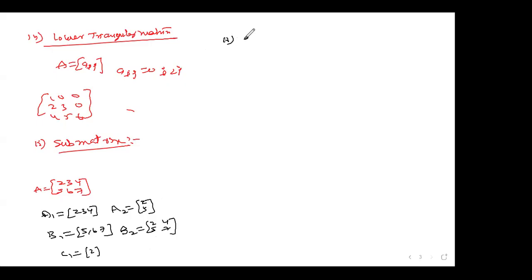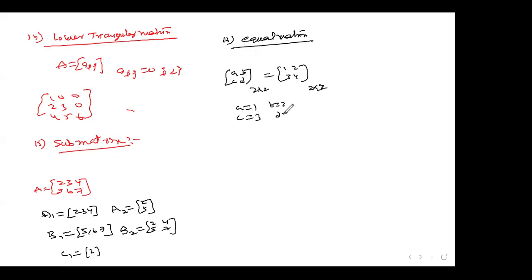Come to the next one. The 16th one, equal matrices. Two matrices are said to be equal if the order is the same and the corresponding elements are also the same; then only you can say they are equal matrices. Suppose I say A, B, C, D, what is the order here? 2 by 2. If these two are equal, 1, 2, 3, 4, there is no doubt their order is the same, and the corresponding elements: A is equal to 1, B is equal to 2, C is equal to 3, and D is equal to 4.